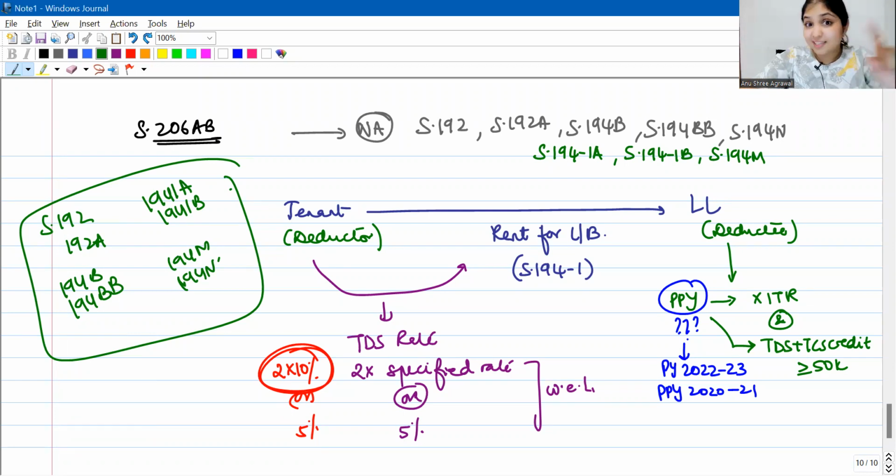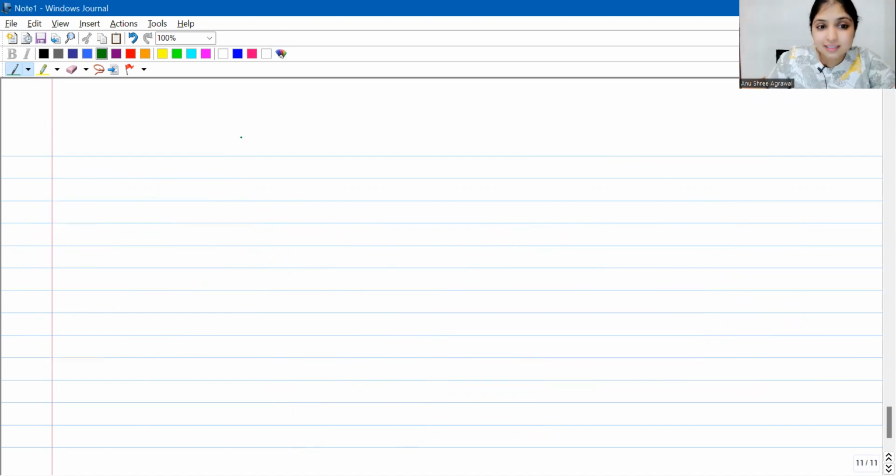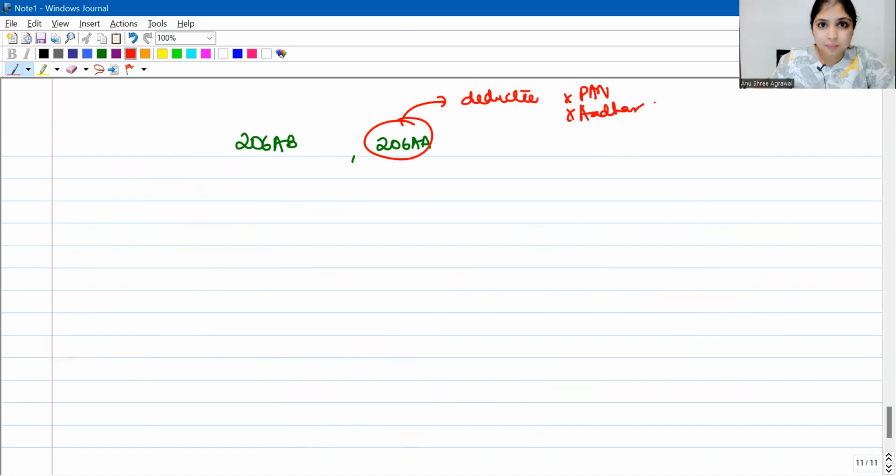See, exam perspective, if we think, especially MCQs and all, they can complicate a little bit. They can give a question where 206AB is also applicable, 206AA is also applicable. See, what is 206AA? The deductee is neither giving his PAN number nor is he giving his Aadhaar number.